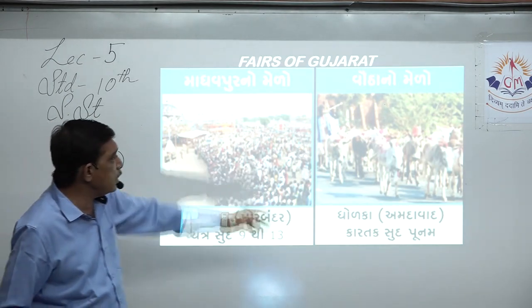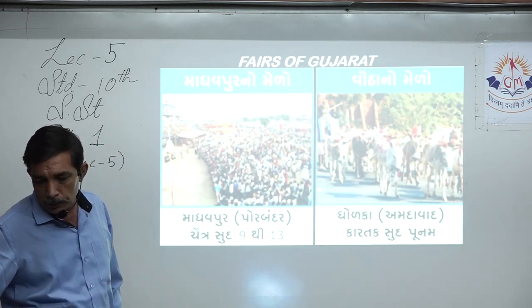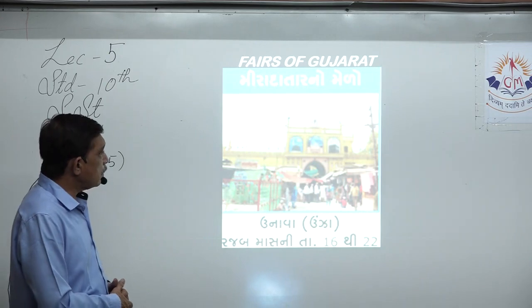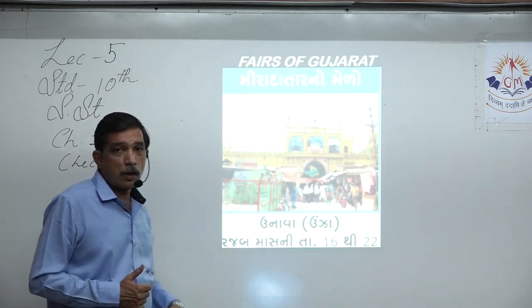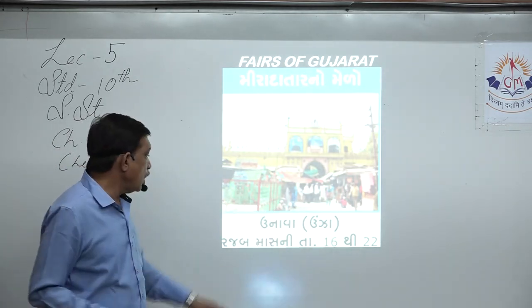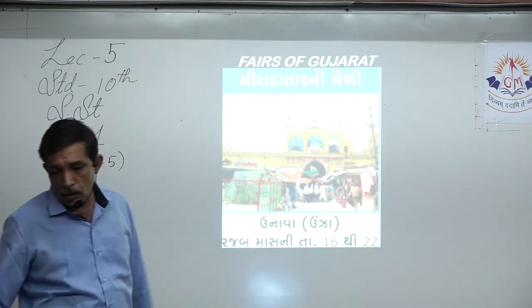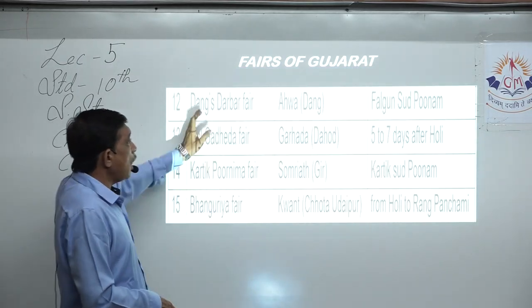You can see the donkeys, they are taken to the fair to be bought and sold. Mira Datar fair, again being a Muslim fair, and the mosque is decorated. Lots of people gather over there. It's held at Unnava, that is Unja, Rajab Mas 16 to 22. The last set of fairs, Dang's Darbar.